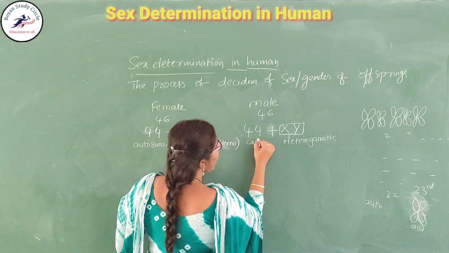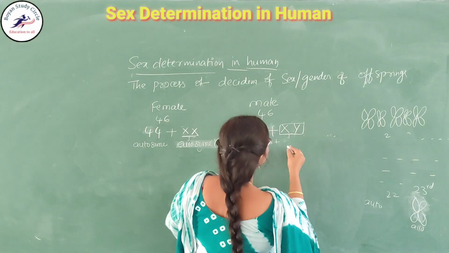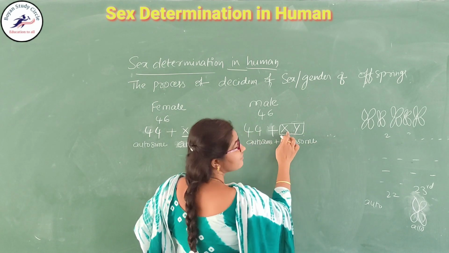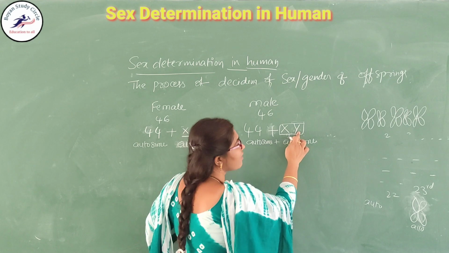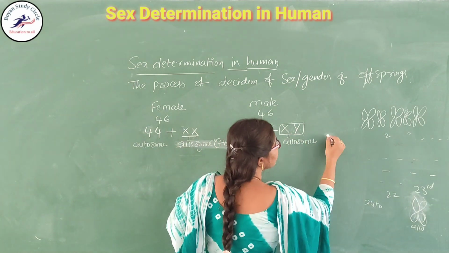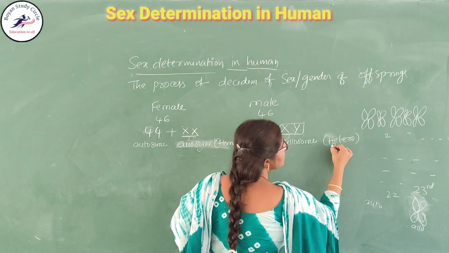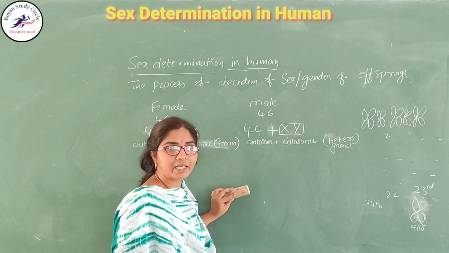Here also there are autosomes plus allosomes, but these are different. 50% of the gametes carry the X chromosome and 50% carry the Y chromosome. So it is different, and difference in science is called hetero. So the male produces different gametes, and this is called the heterogametic condition.